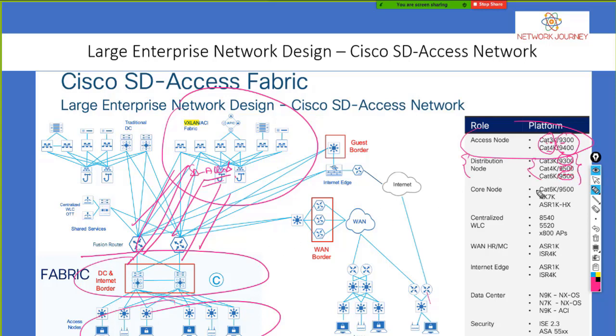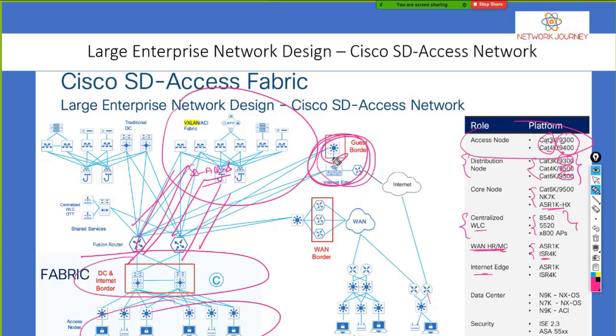On a core node you have 6K, Nexus 7K, ASR 1K. On a centralized WLC or wireless controller, you have these models. On the WAN, on an ISR or ASR, you have 1K or ISR 4K. On internet edges, which is here, let's say you have some users which you want to be out of SD-Access, right?